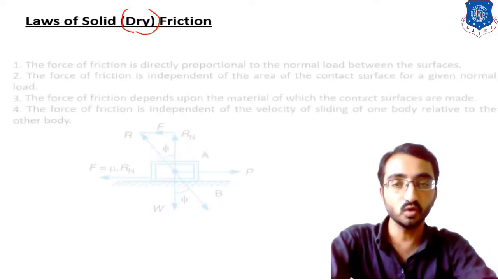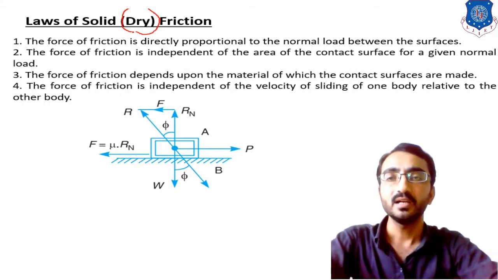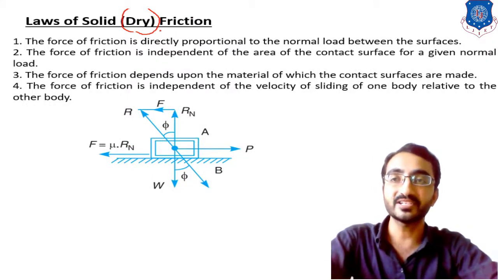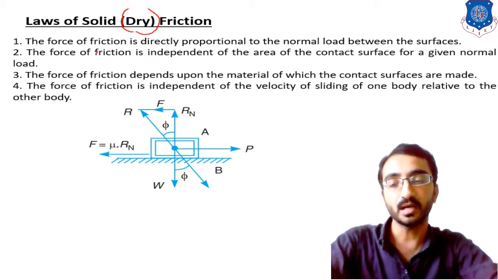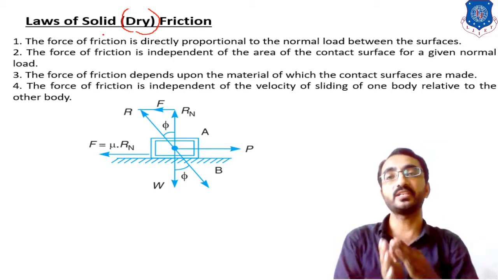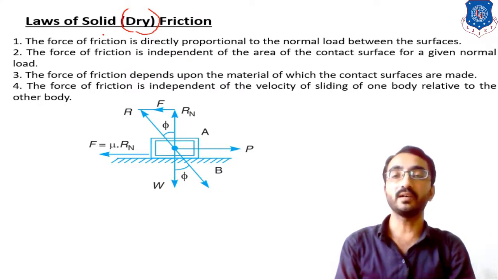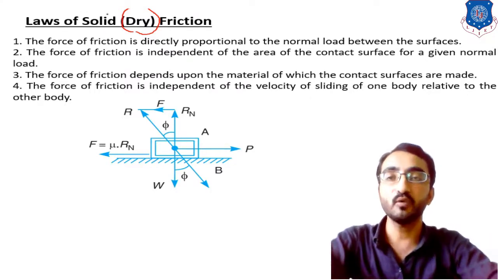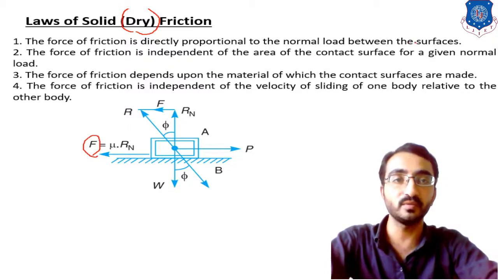Over here the laws of dry friction are also similar to our previous session, that is the law of static friction, but they differ in some terms. Let's identify how it is different from static friction. The first fundamental over here is that the frictional force is directly proportional to the normal load between the surfaces.